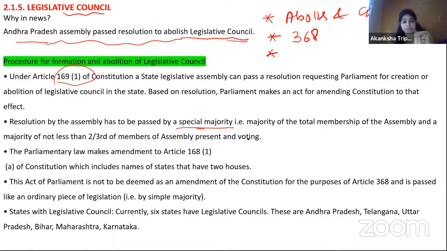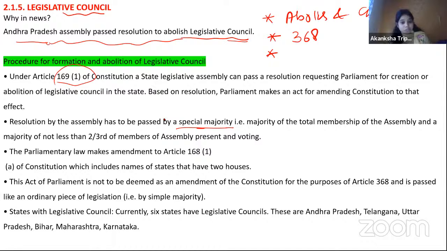So what is another thing to remember from this news? You need to be very smart in picking up the things that can come into your examination, whether prelims or mains. Number one, you need to know all the laws related with the abolition and formation of the Legislative Council. Then there can be a question related with the article.